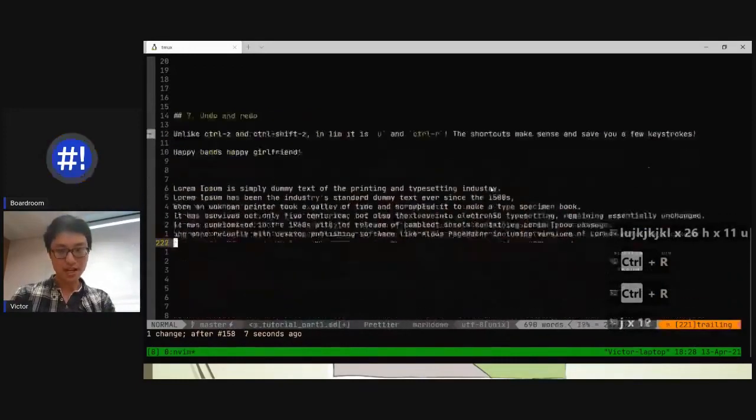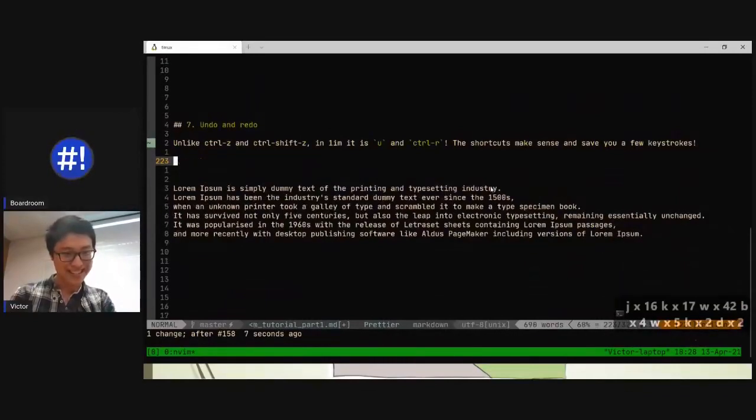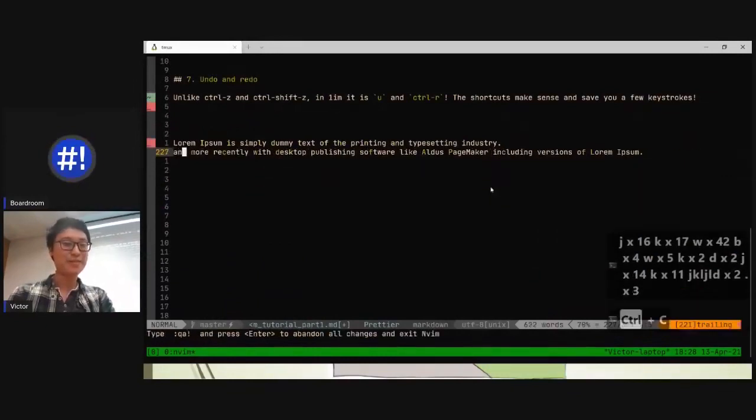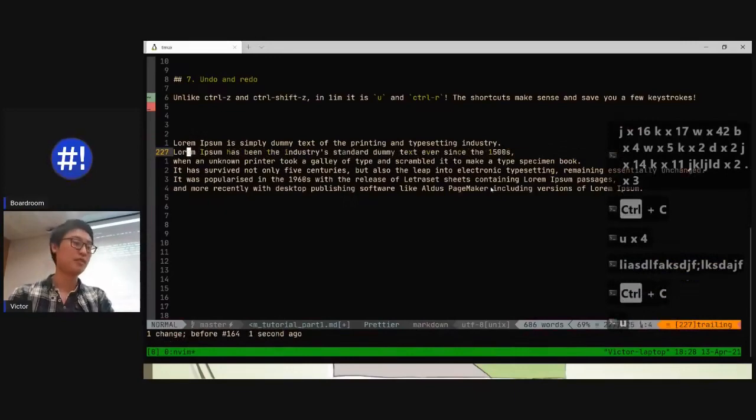So, yeah, these shortcuts make sense. We'll save you a few keystrokes. Happy hands, happy girlfriend. Don't ignore that. So, as you guys can see, if I mess it up, I just press U, and it comes all the way back. If I make some changes, I press U and I come straight back.